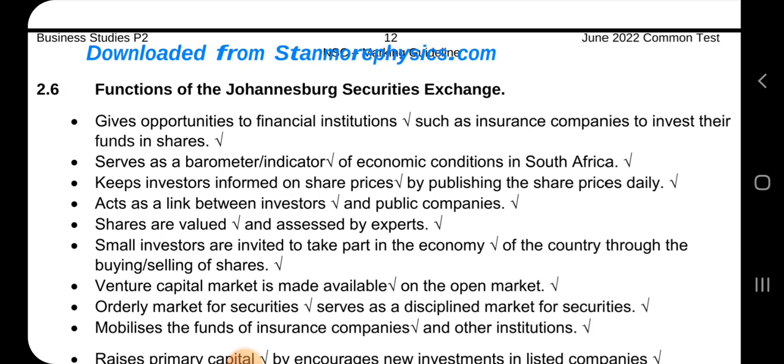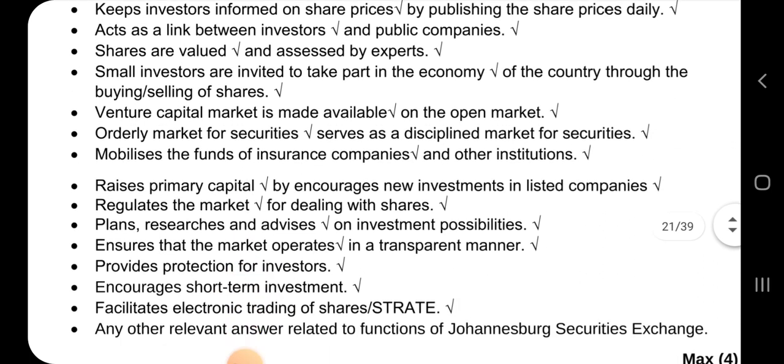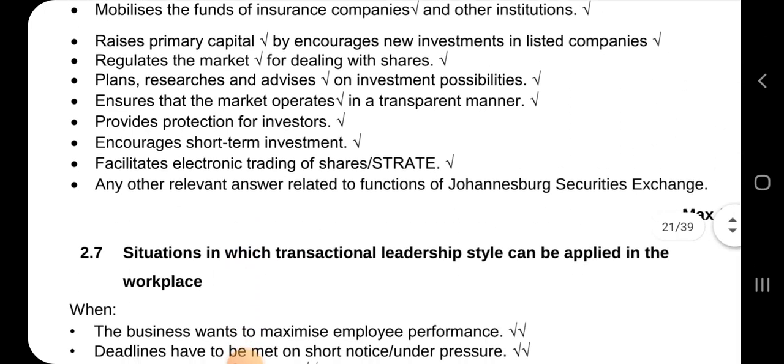So it helps people trade their own shares and others to buy. It mobilizes the funds of insurance companies and institutions. It facilitates electronic trading of shares, encourages short-term investments, or any other relevant answer.